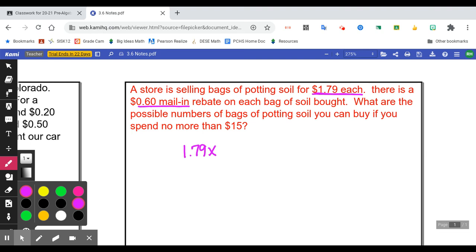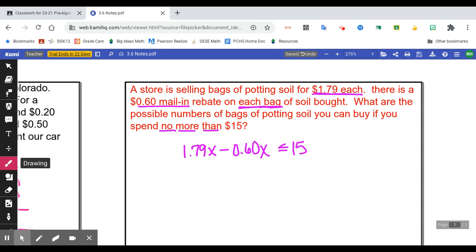A 60-cent mail-in rebate means that you're going to get money back. So it's going to take it off the price, which would be subtraction. So minus 60, and it's on each bag again. So another X. Okay. You want to know how much you can buy if you spend no more than. So if it's not more than, it has to be less than or equal to. Because again, we can't go over the amount of money that we have in our pocket.